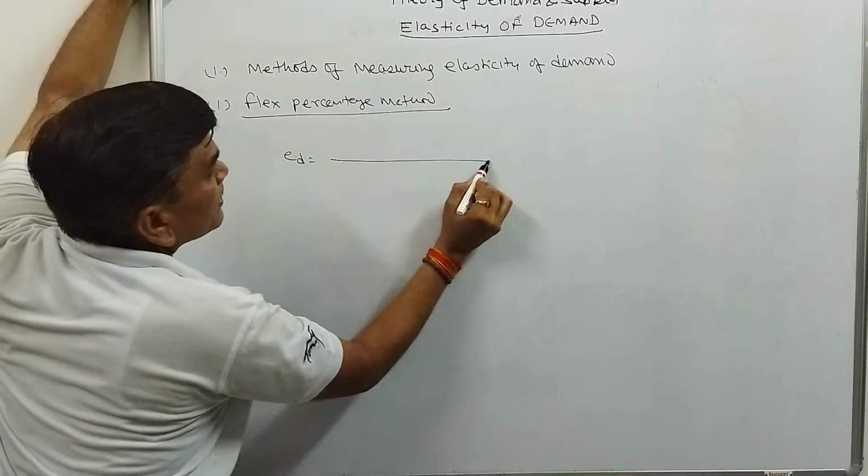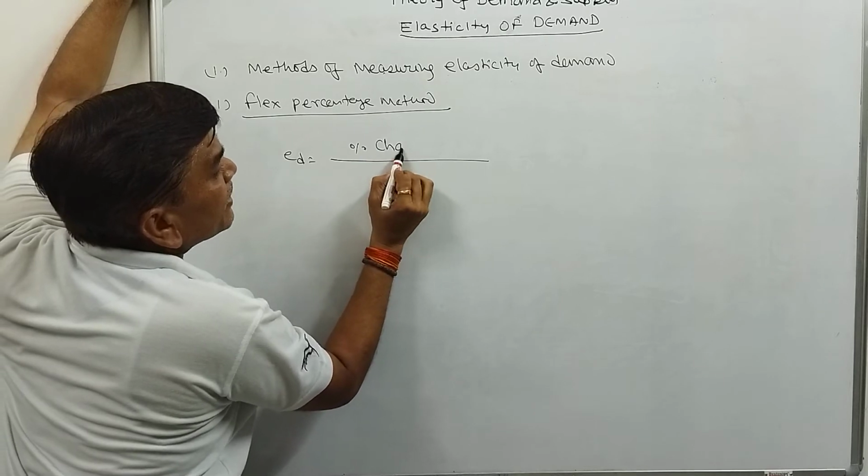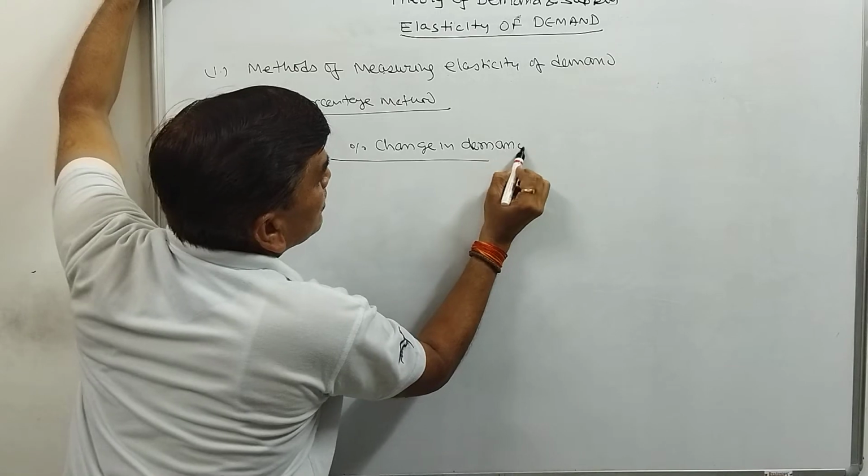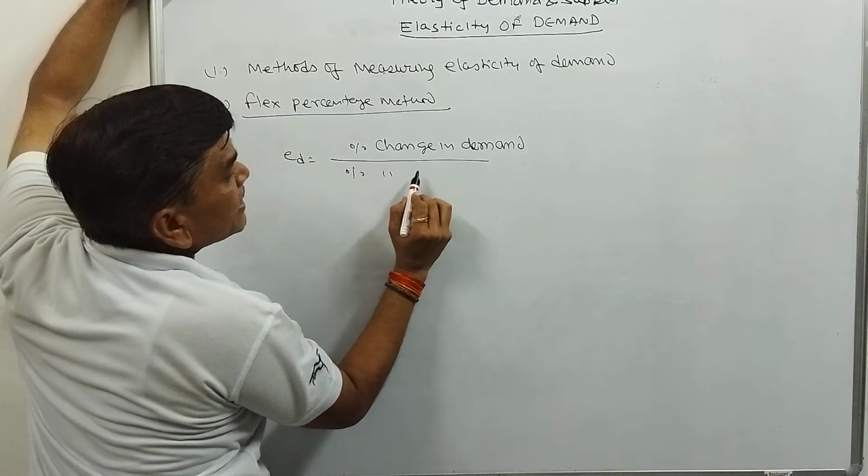Elasticity of demand is percentage change in demand divided by percentage change in price.